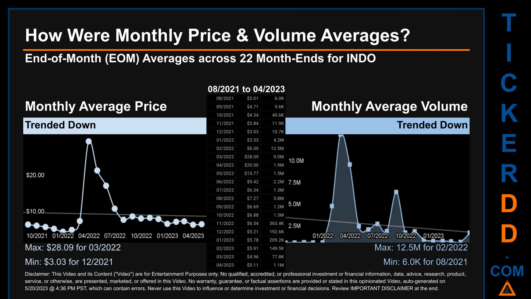How were price and volume averages for INDO? Across 449 trading days, there were a total of 22 month ends, of which monthly averages for daily price and volume were calculated. Overall, monthly price average trended down while monthly volume average trended down. The maximum end of month average price was $28.09 for 03/2022, while the minimum was $3.03 for 12/2021. Looking at volume, 02/2022 and 08/2021 respectively saw the highest and lowest monthly average volume at 12.5 million and 6,000.